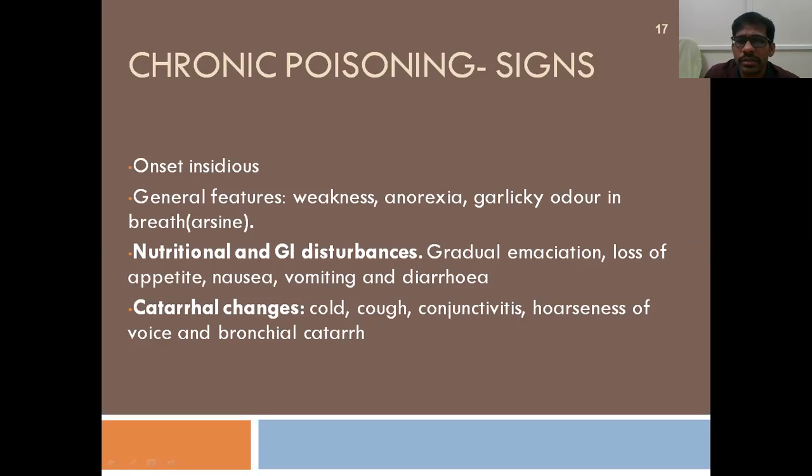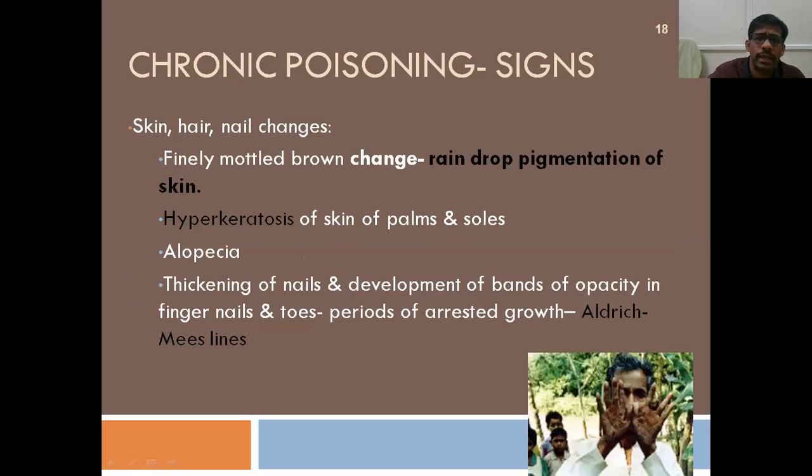Right? And catarrhal changes, so there will be congestion of the mucosa. It can cause congestion of the nasal mucosa leading to cold, congestion of the pharynx leading to cough, congestion of the eyes leading to conjunctivitis, and when the larynx is involved, you can get hoarseness of voice. And when the lungs or bronchi are involved, there will be bronchial catarrh leading to acute bronchitis, and the symptoms of bronchitis can also be seen. Right? And other signs include hair, skin, and nail changes.